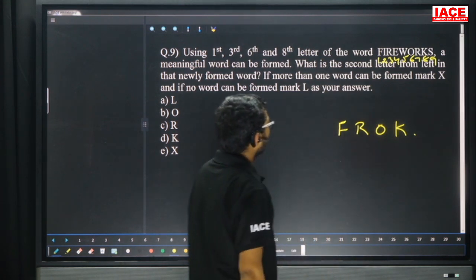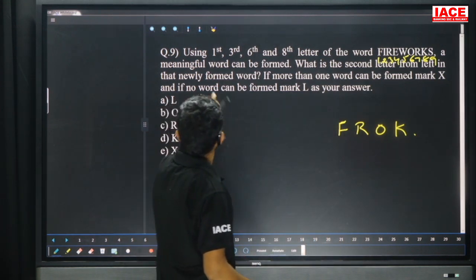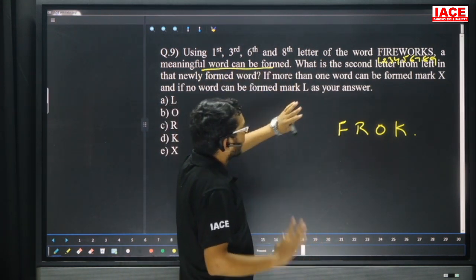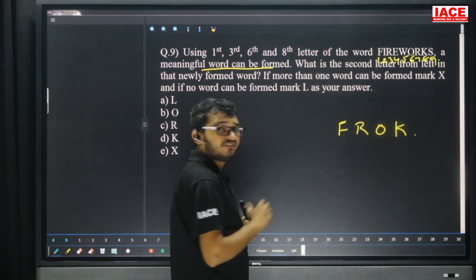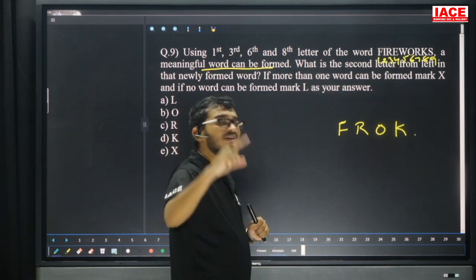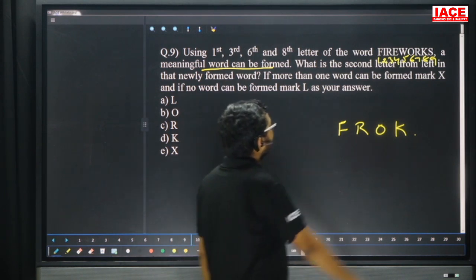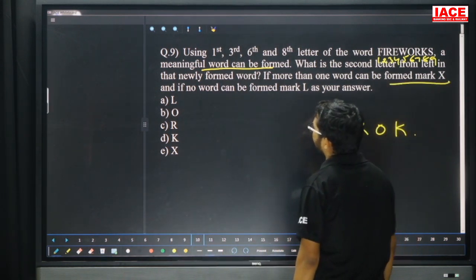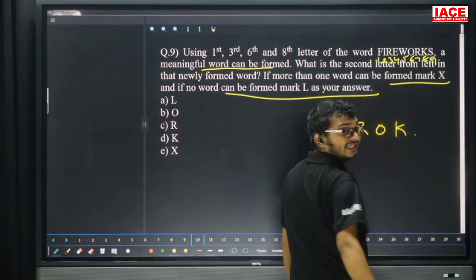Now friends, check. By using these letters, if you are able to frame a meaningful word, the second letter of the word is the answer. If more than one word can be made, X is the answer. Next, if no word can be made, then L is the answer.